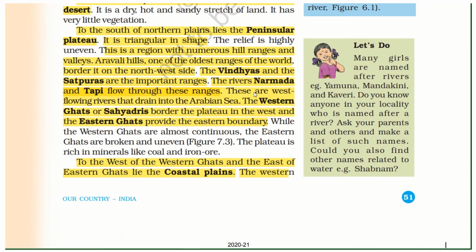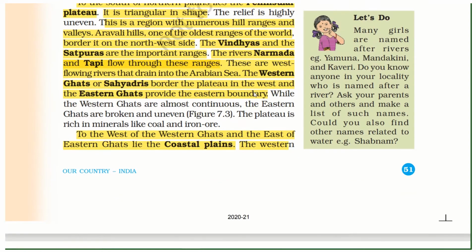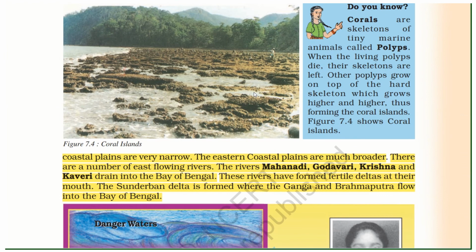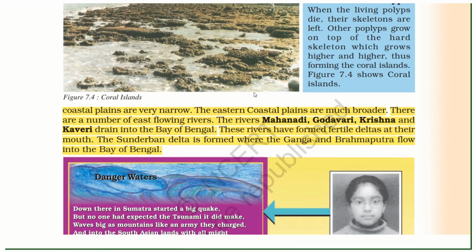To the west of the Western Ghats and east of the Eastern Ghats lie the coastal plains. The western coastal plains are very narrow and the eastern coastal plains are much broader. There are a number of east flowing rivers. The rivers Mahanadi, Godavari, Krishna, Kaveri drain into the Bay of Bengal. These rivers have formed fertile deltas at their mouths. The Sundarban Delta is formed where the Ganga and Brahmaputra flow into the Bay of Bengal.